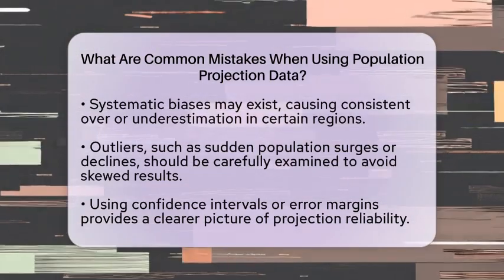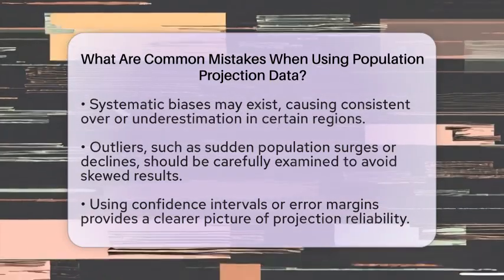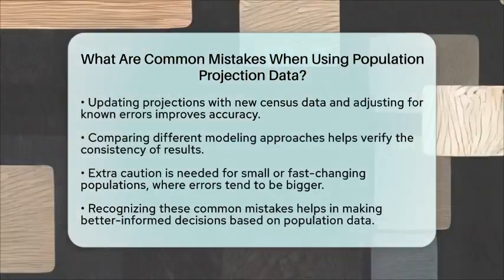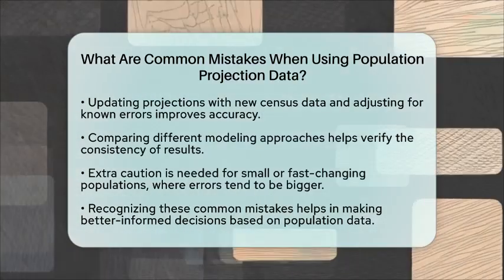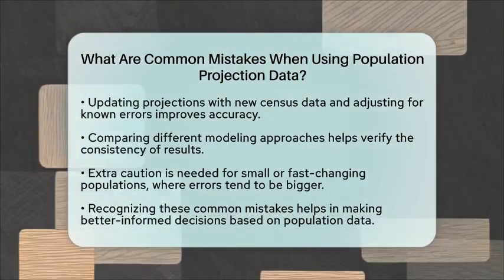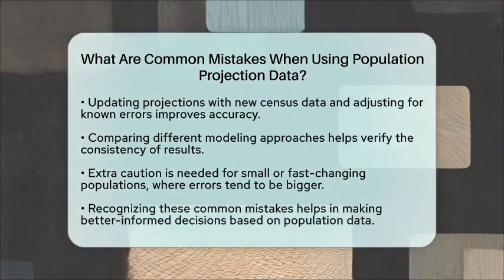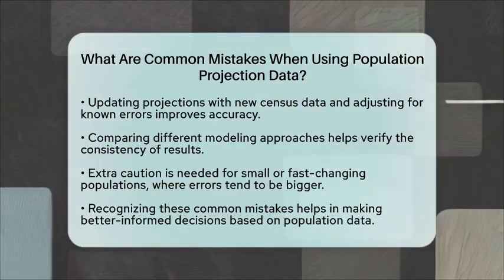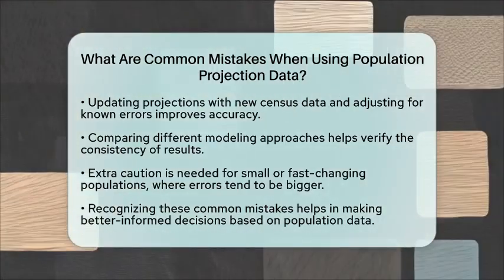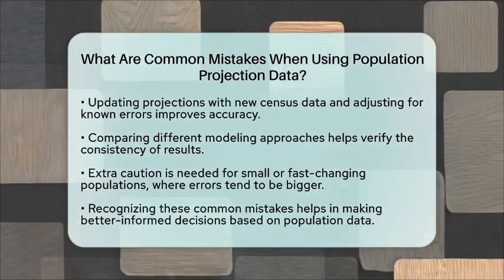When using population projections for planning or policy, it's best to look at error margins or confidence intervals instead of just the point estimate. Adjust projections based on known errors in the base data and update them as new census data comes out. Comparing simple and complex models can help verify results. Pay special attention to small or rapidly changing populations, where errors tend to be bigger.